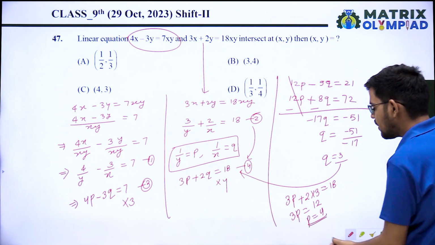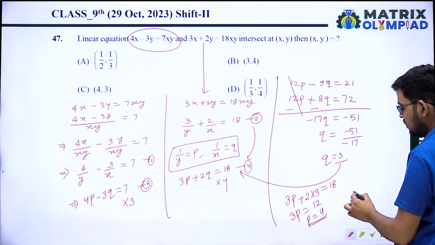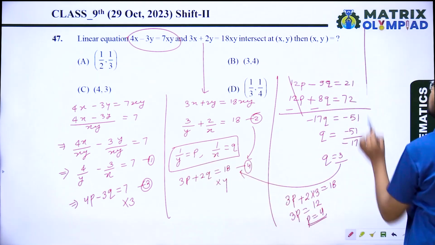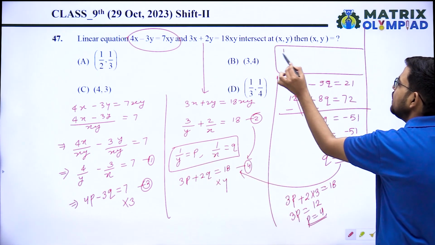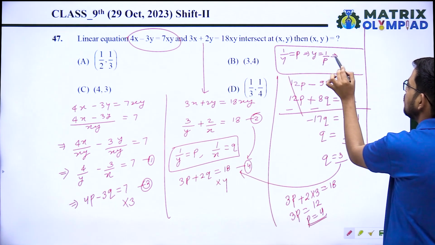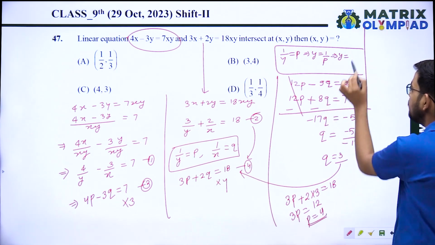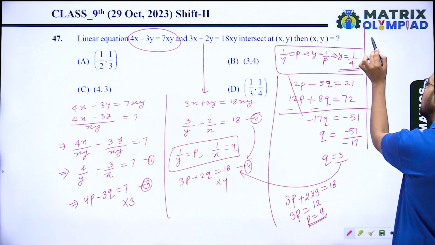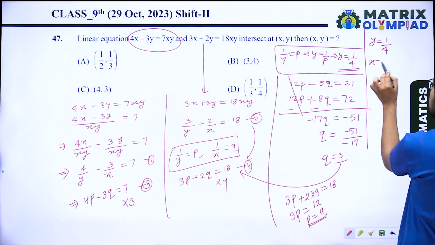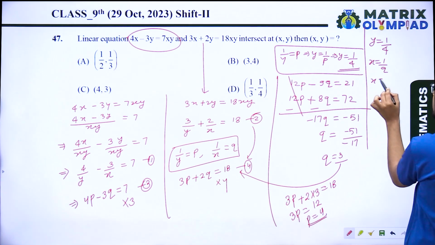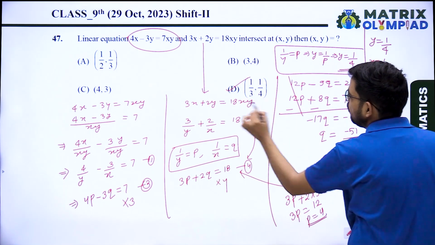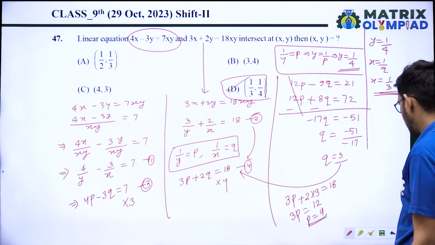Okay. Now you just assume that 1 upon y equals p. So y will be 1 upon p, which means 1 upon 4. So the value of y equals 1 upon 4, and similarly, since x equals 1 upon q, x will be 1 upon 3. So the coordinate will be 1 upon 3, 1 upon 4. Option D is the correct answer.